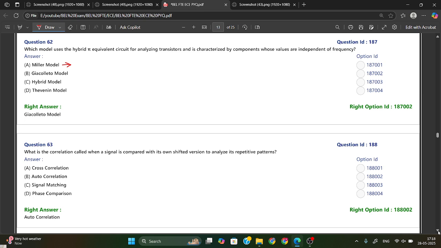Then we have the Giacoletto model, an advanced transistor model applicable for high frequency, so frequency dependent. But the hybrid pi model is for transistor analysis with independent frequency.